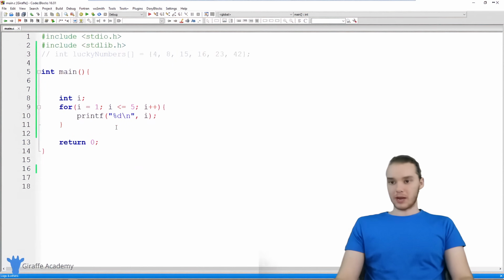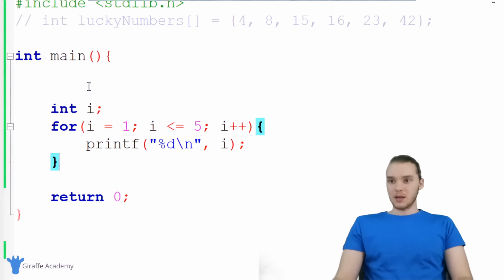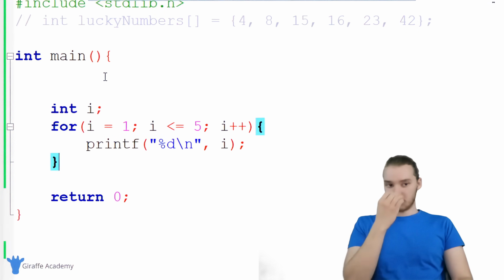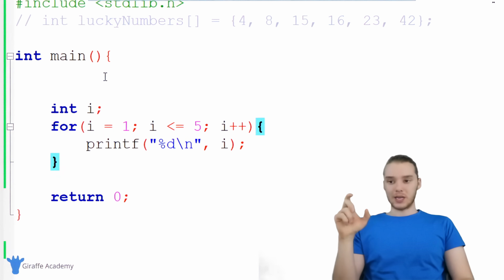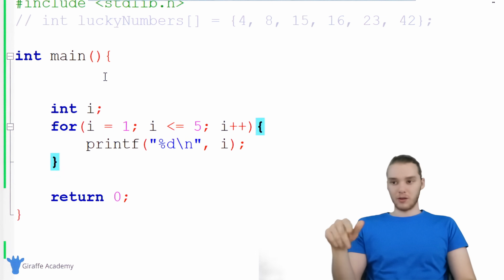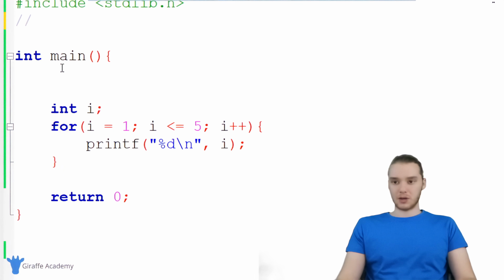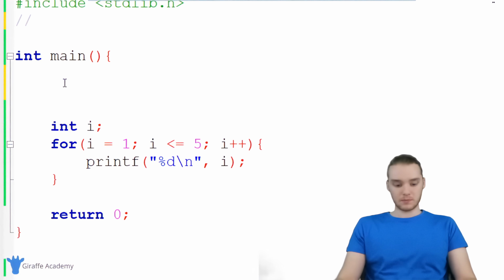And that's why for loops are great, because we can take that little structure where we have an indexing variable and we can use it with something like this. So I want to show you another situation where these for loops can come in handy, and we can use them to loop through all of the elements inside of an array. So actually up here I have this array that I created. It's called lucky numbers, and I'm just going to grab this and bring it down here.